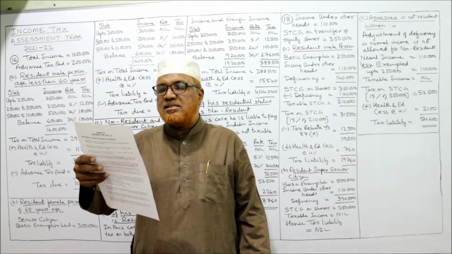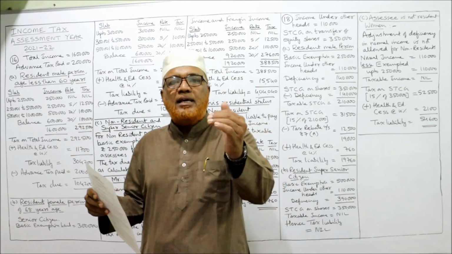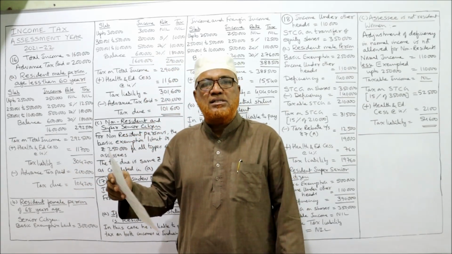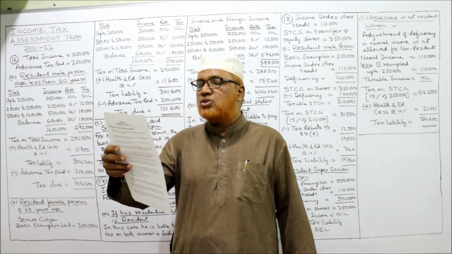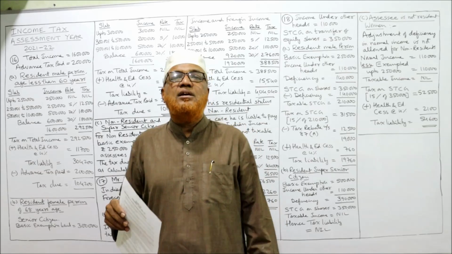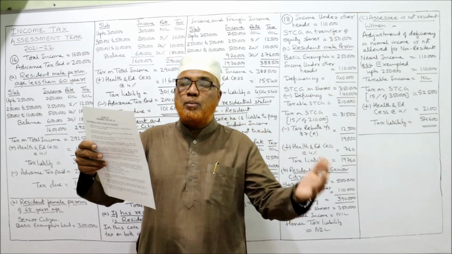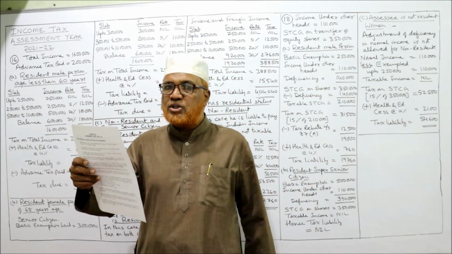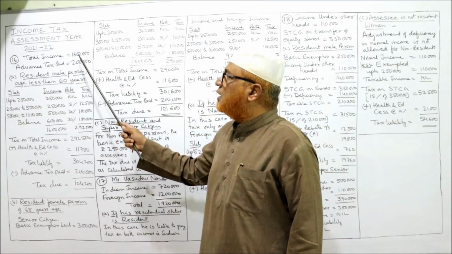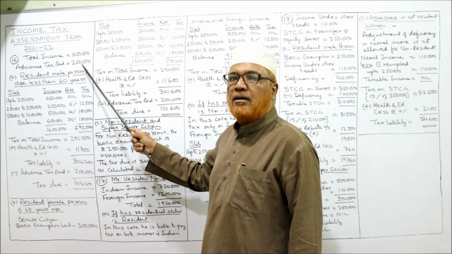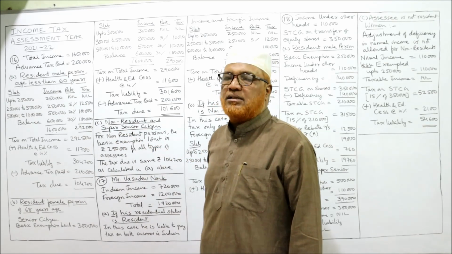The first situation, if the assessee is a resident male person of less than 60 years of age. Less than 60 means non-senior citizen. Then second, if the assessee is a resident female person of 68 years of age. 68 means senior citizen, above 60 years. Then if the assessee is a non-resident and super senior citizen. So 3 different situations are given. One by one we will solve it. First of all, total income is given 16 lakh, advance tax paid 2 lakh. Case number 1. Resident male person, age less than 60 years.